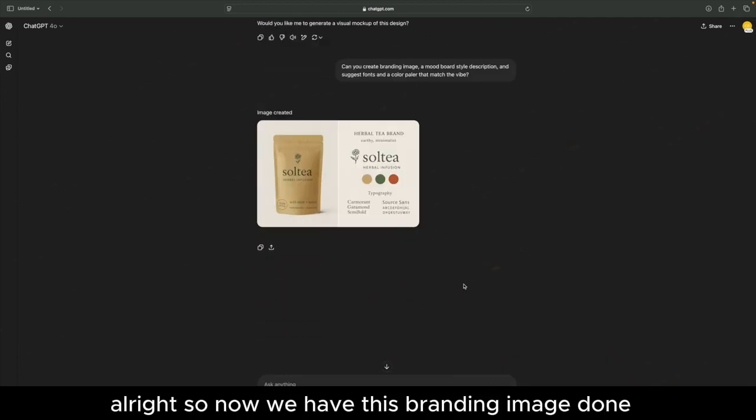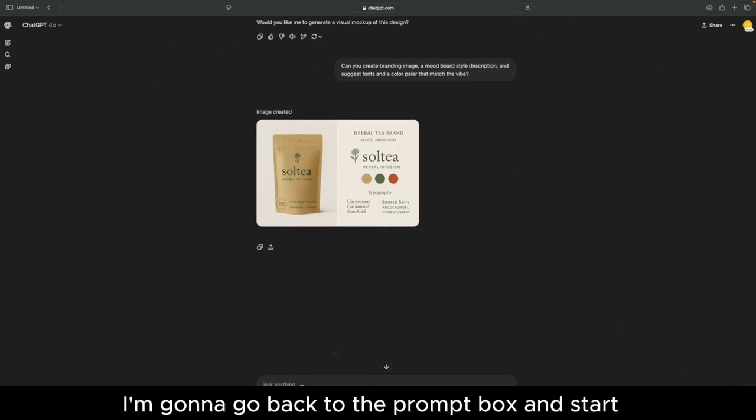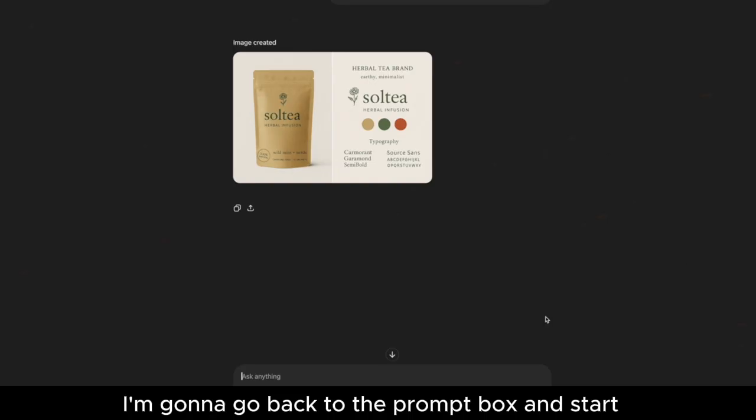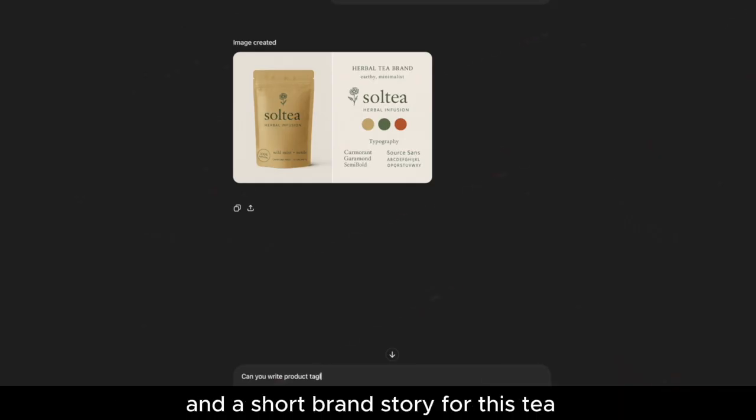Right? So now we have this branding image done, but let's turn that identity into something with a bit more emotion and purpose. I'm going to go back to the prompt box and start a prompt that says, can you write a product tagline and a short brand story for this tea?